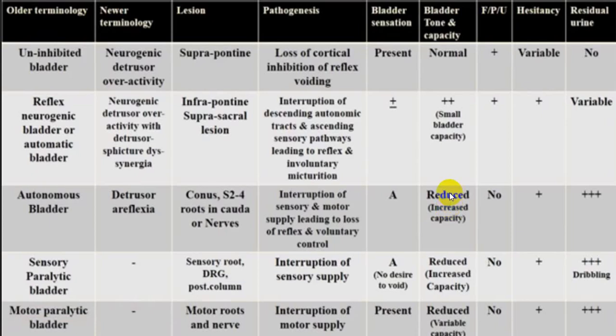There will be decreased tone, hence increased capacity, and because sensory as well as motor are being damaged, the detrusor can expand, the stretch reflexes are reduced, so bladder volume is increased, there is incomplete evacuation, the person cannot evacuate voluntarily, so you will utilize different techniques by which you will evacuate.